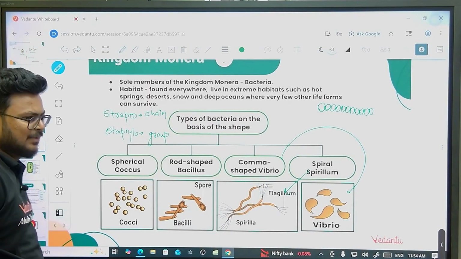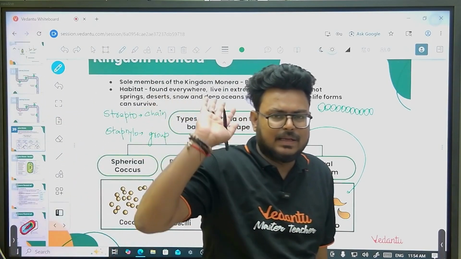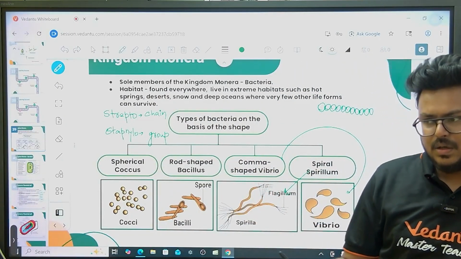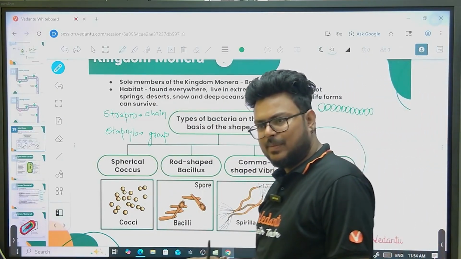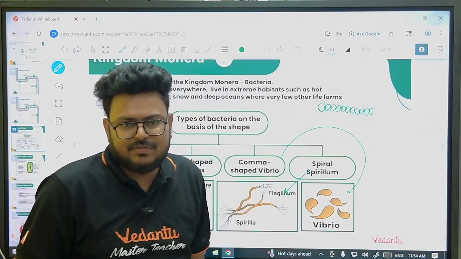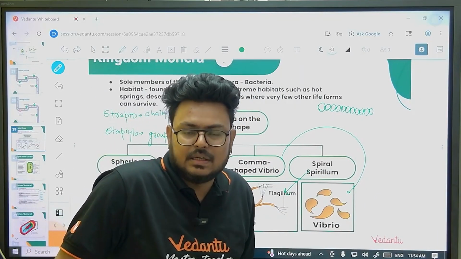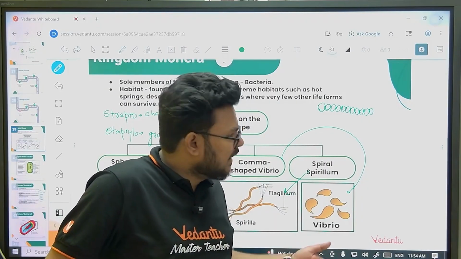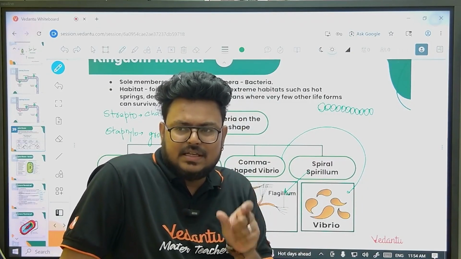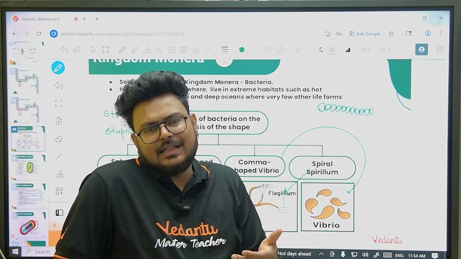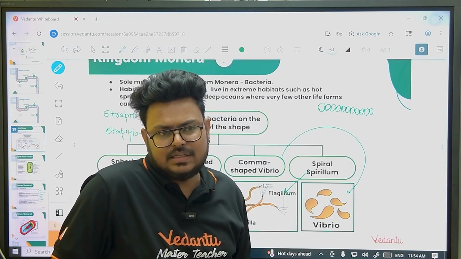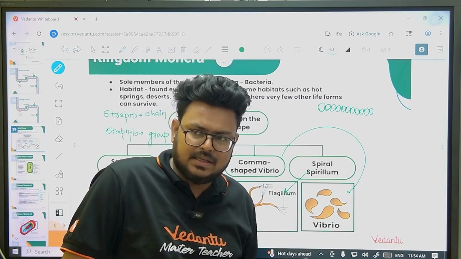Cyanobacteria, nothing complicated. They were the first organisms capable of releasing oxygen. That is a major point. Second major point is they have a specialized cell called heterocyst, in which they can fix atmospheric nitrogen. Some of them are free living, some are symbiotic.